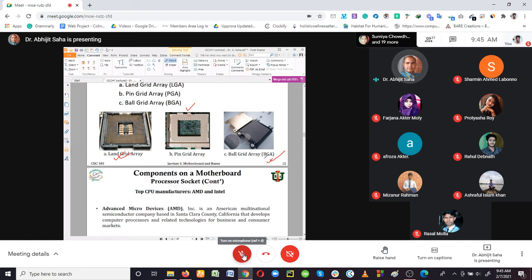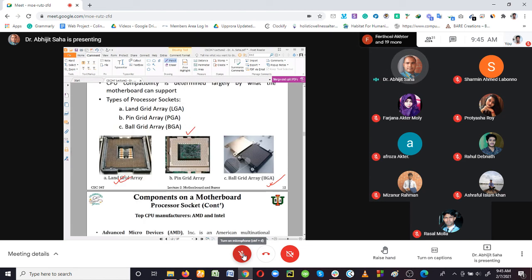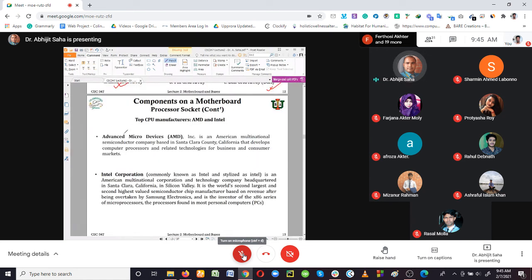That is also coming as an advanced technology, the BGA, the ball grid array. So these are the three types of processor sockets we have seen. So who is actually developing these CPUs?